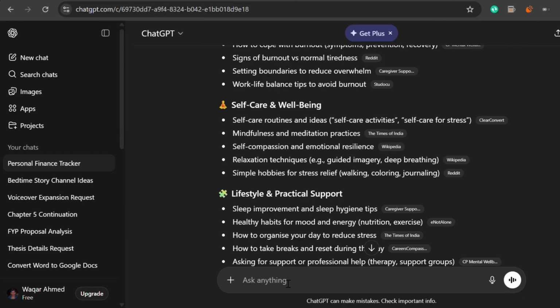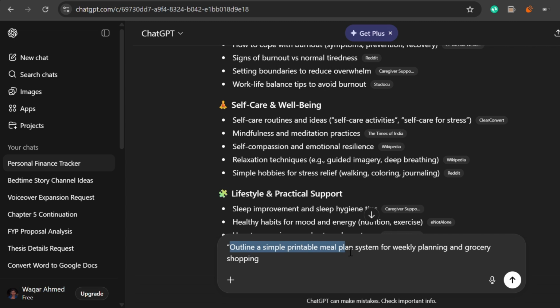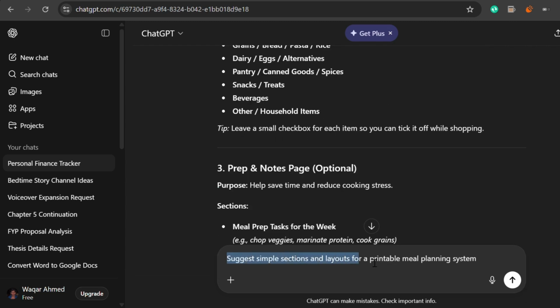Next product, the Printable Meal Plan System. This is one of the most SEO-friendly products you can make. People constantly search for meal planning tools, grocery lists, and prep systems. To create it, I'd start in ChatGPT with, outline a simple printable meal plan system for weekly planning and grocery shopping. Then, suggest simple sections and layouts for a printable meal planning system.